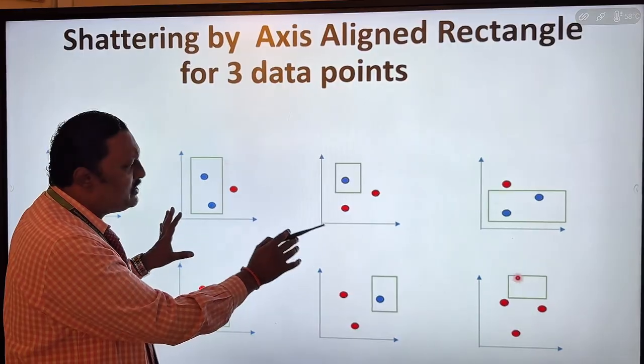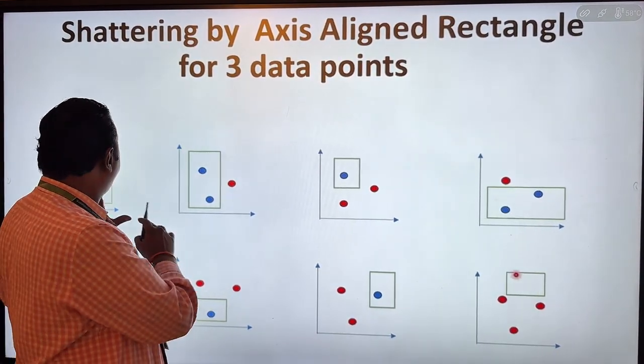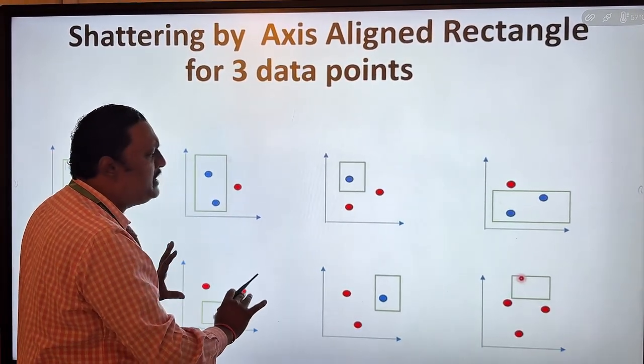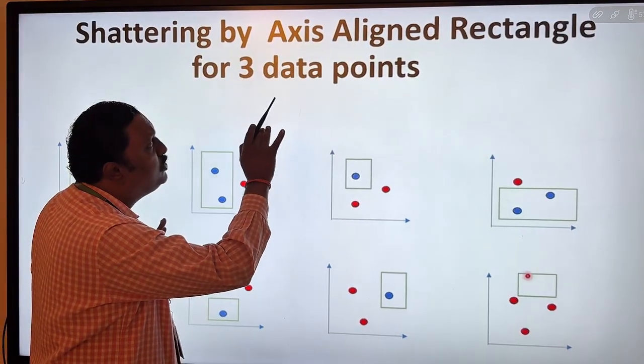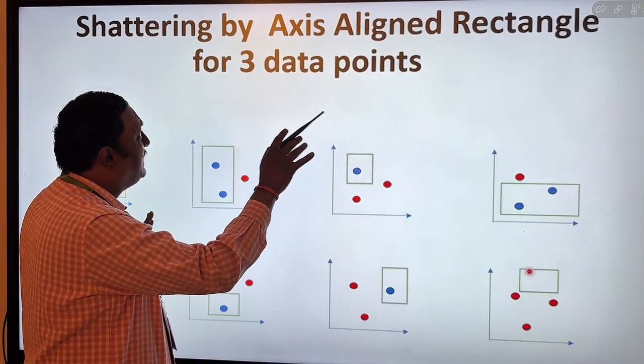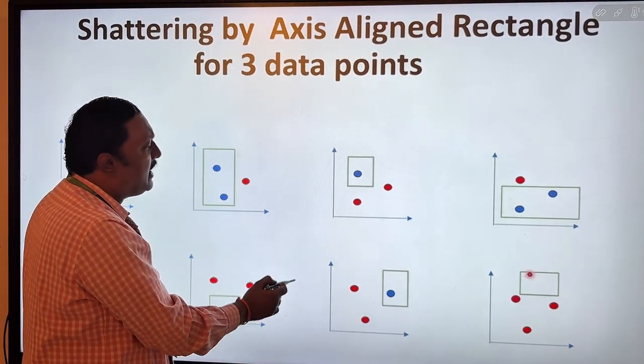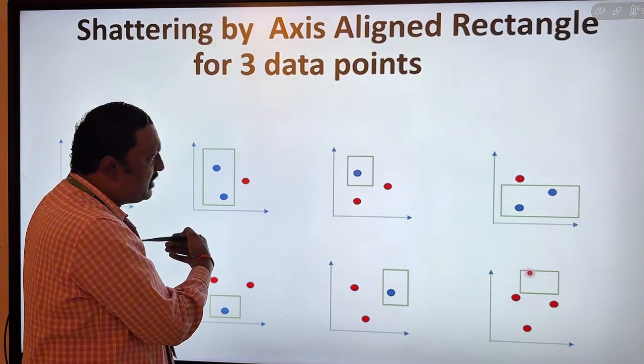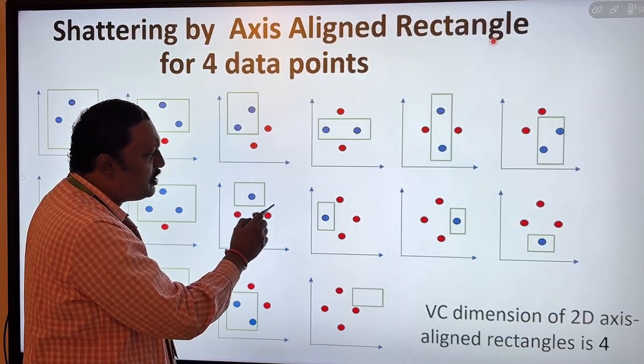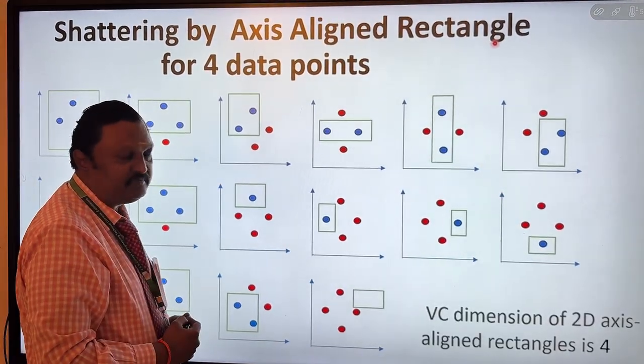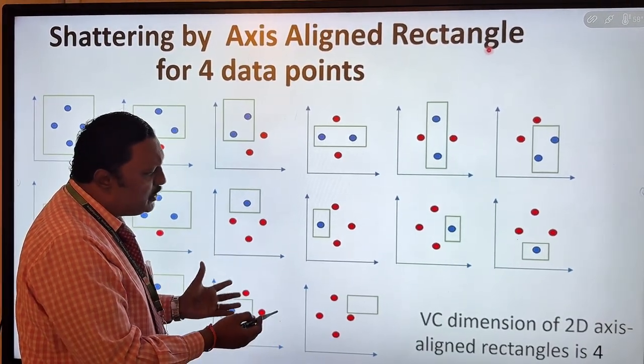In the same way, I am going to use 3 data points. The 3 data points also I am going to use in the same way. All should be classified in a right manner using the axis aligned rectangle. Next I am going to use 4 data points, which are also classified very well.